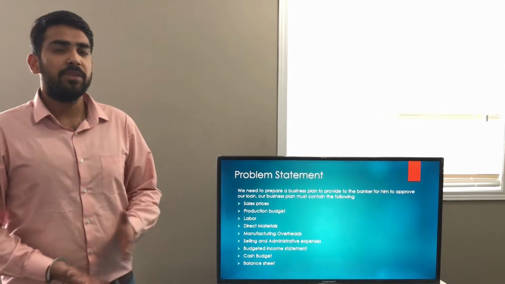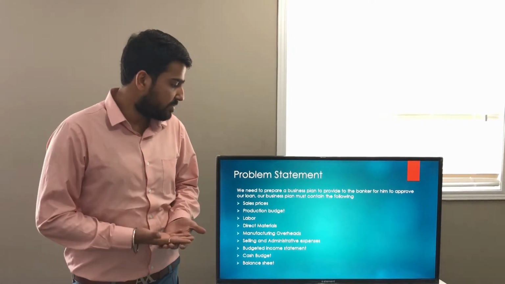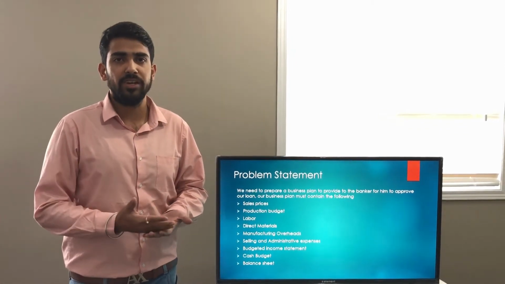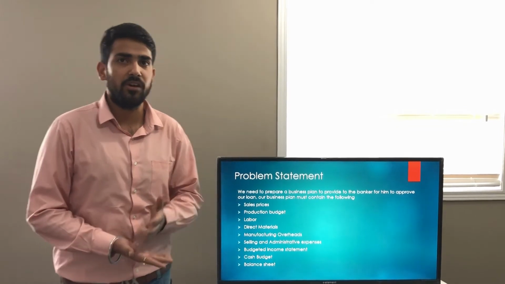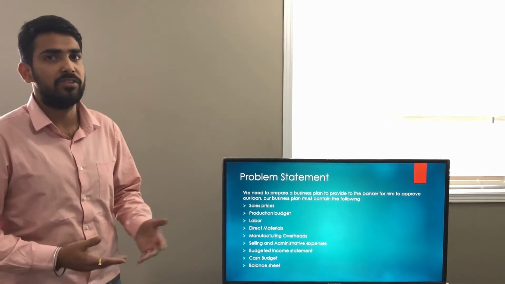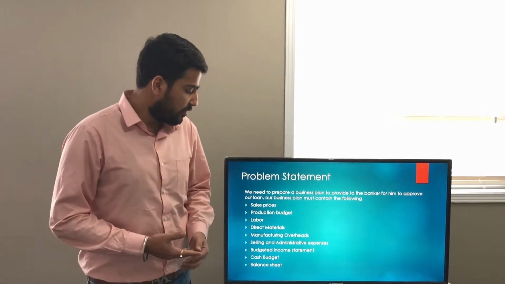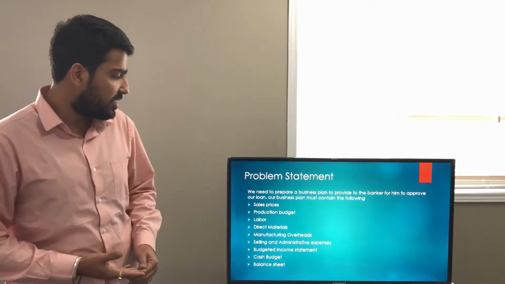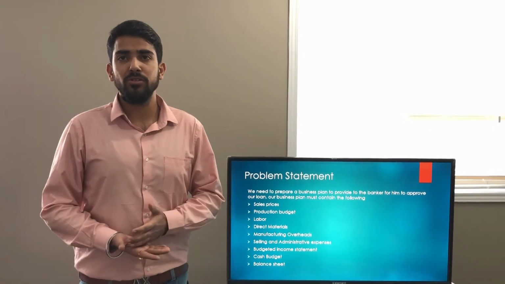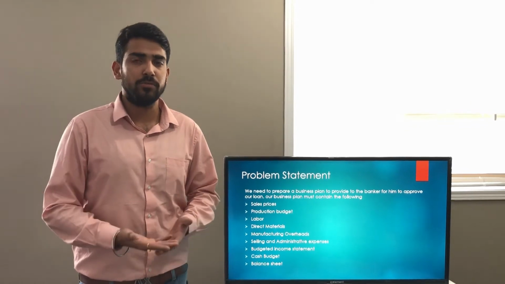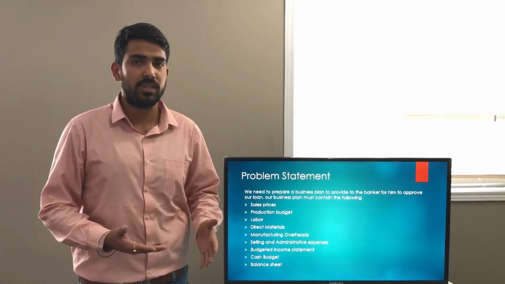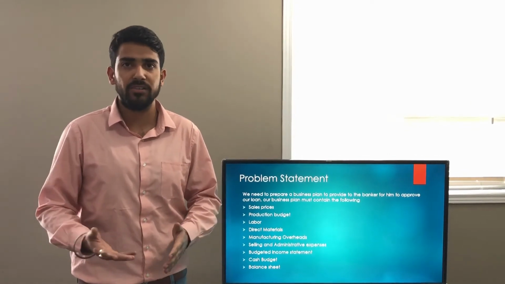After that, the main thing is we have to prepare the budgeted income statement. We will have to show how much income we are making, how much profit we have, or if there are any chances of losses, which we obviously won't have. Secondly would be the cash budget. We have to show the liquidity of cash that we have in order to do the production, because we can't show that we are running out of funds.